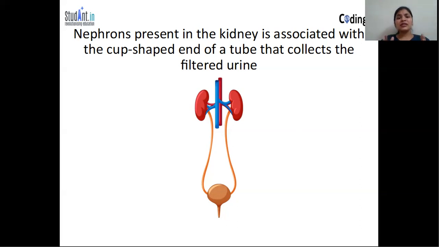But if the water is less in our body, if we are not drinking water, then the kidneys will try to reabsorb the water from the blood and from the waste products.